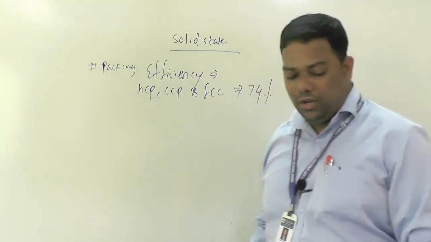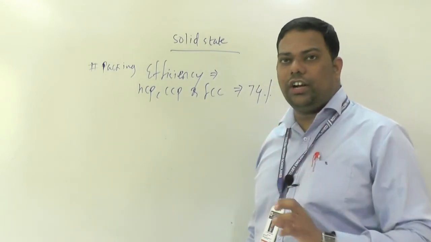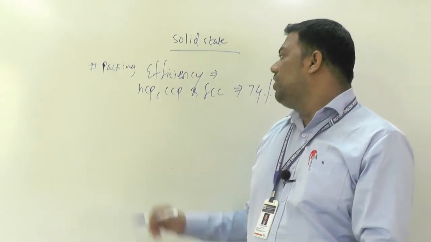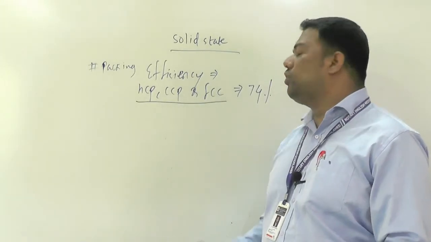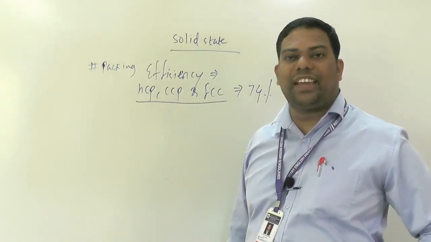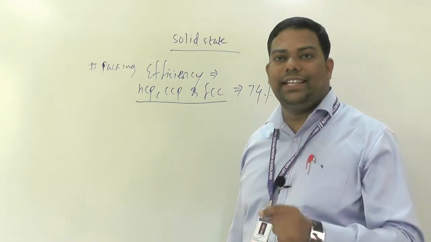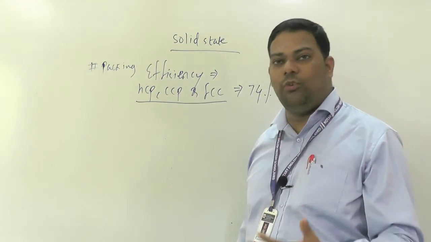So concentrate on whatever I am saying here. HCP, CCP, FCC, how much? 74% packing efficiency. Many exams will ask directly for 3 marks.